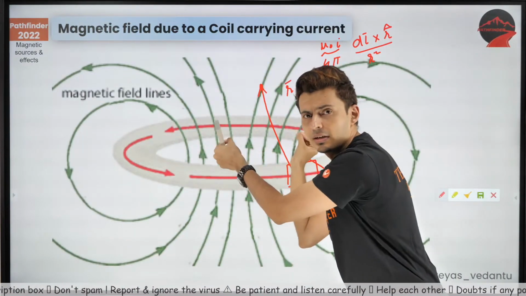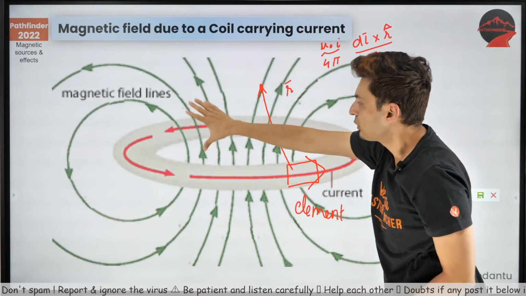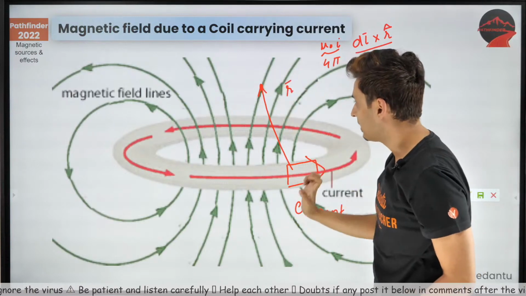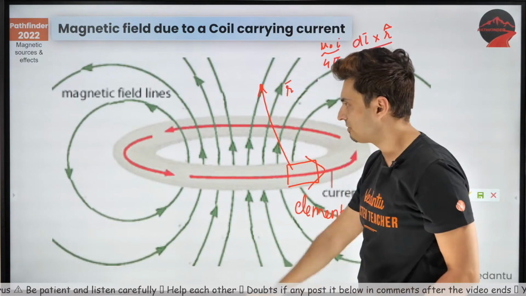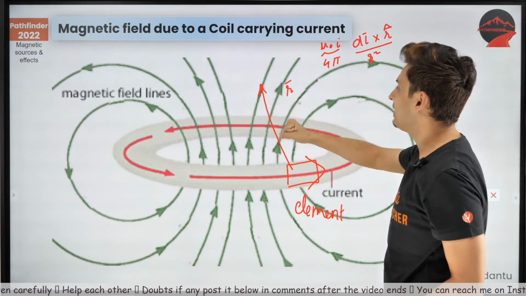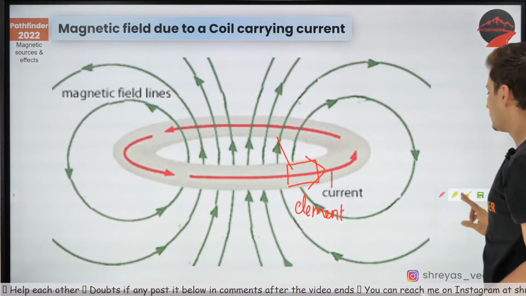Each element over here at any point is producing magnetic field. This element produces some magnetic field here, this element will produce some magnetic field here, this element will produce some magnetic field here. The total magnetic field is what is shown on the board.